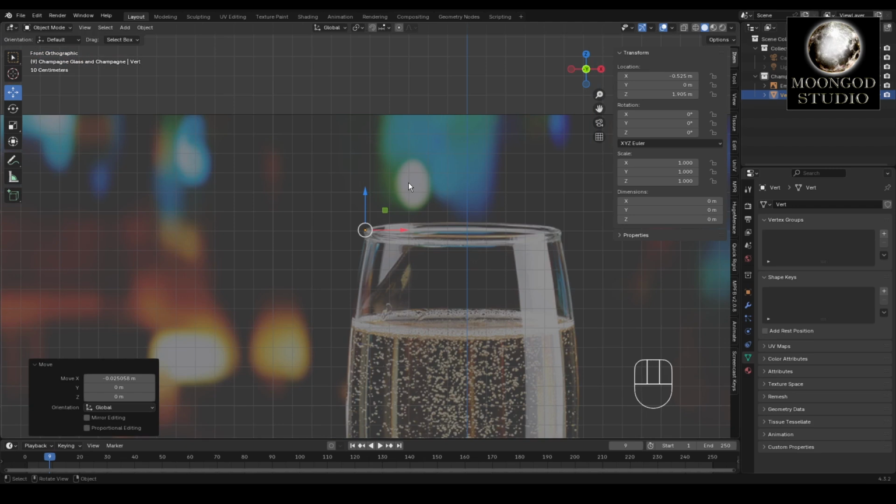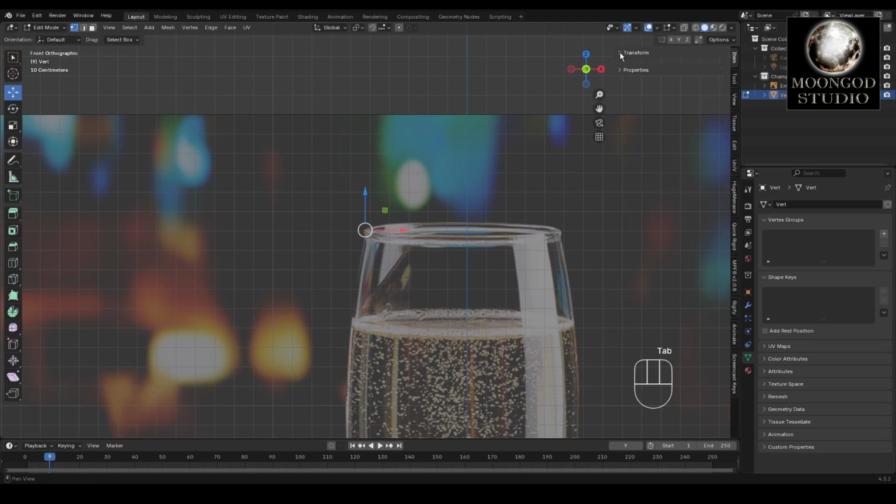Now go to front view by pressing comma or else 1. Then go to edit mode. Select the single vertex. Extrude same as an image glass shape. I have provided an image first. Just take a screenshot.